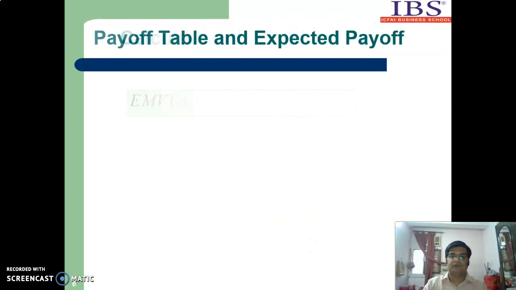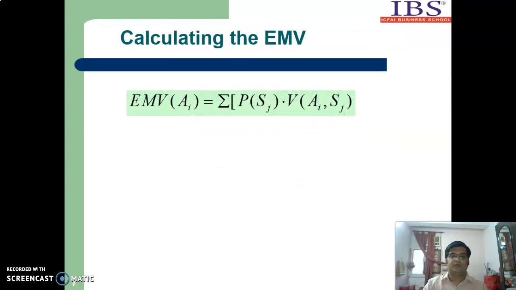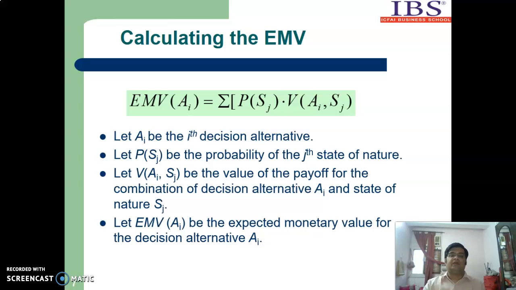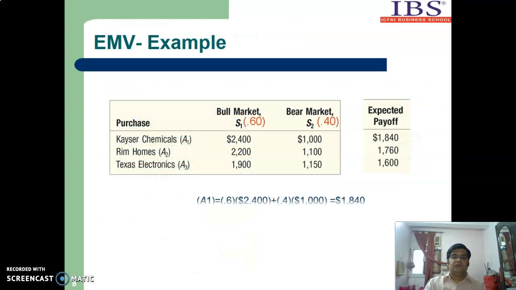This is the formula of EMV: EMV of Act i is equal to sigma P(Sj) into V(Ai, Sj). So the EMV of any act is the multiplication of the probability of the state of nature and the value of the cell for a given act and a given state of nature, and then taking sigma, that means the summation of this product. Let us come back to our data.